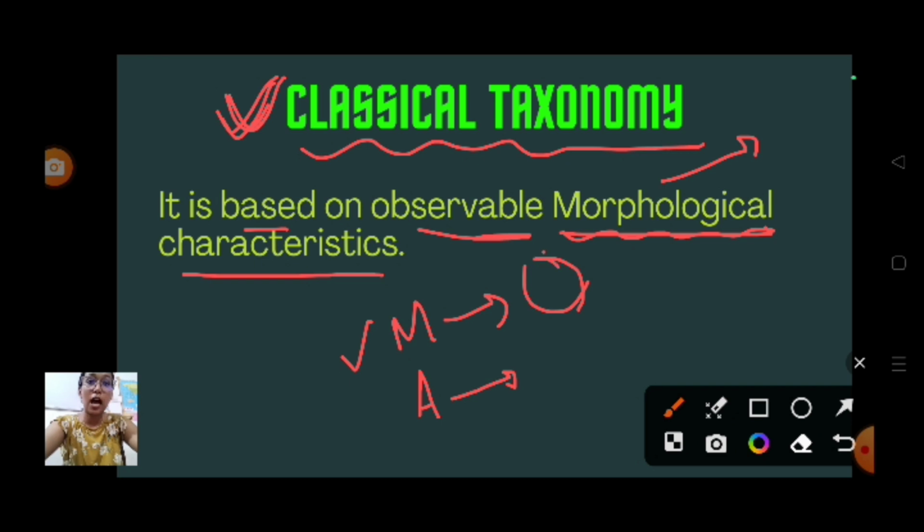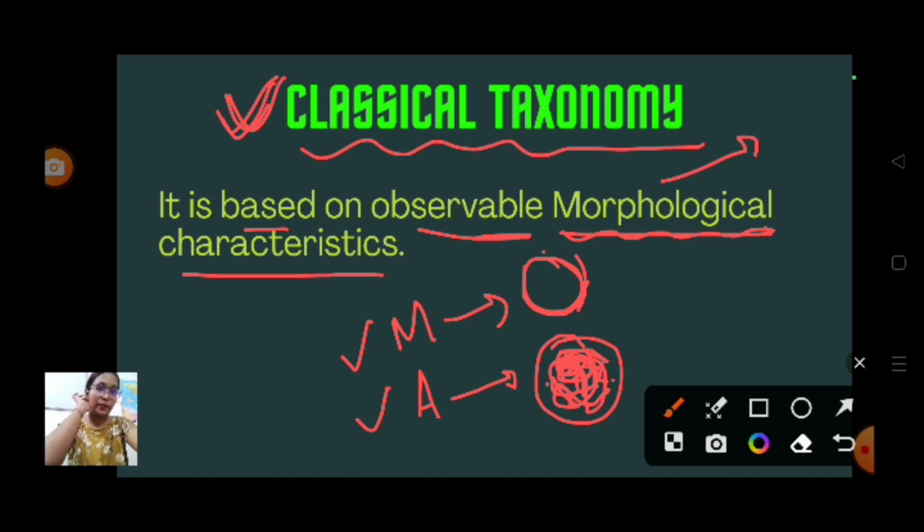Morphology, you understood, is the outer appearance, and anatomy means the inner content, about cells, about organs, how they are organized, all that. The inner one. So in classical taxonomy, only morphological observable characteristics were considered and nothing else.